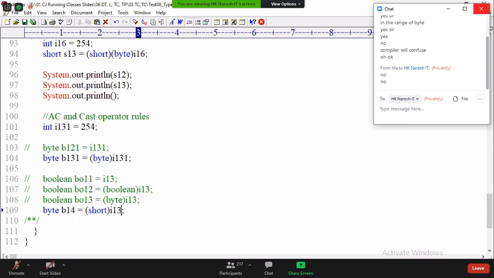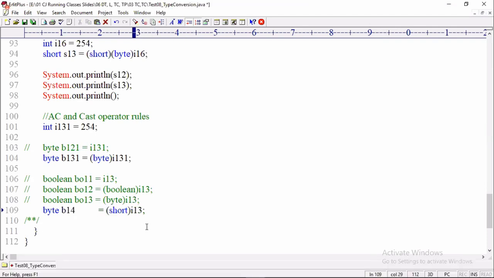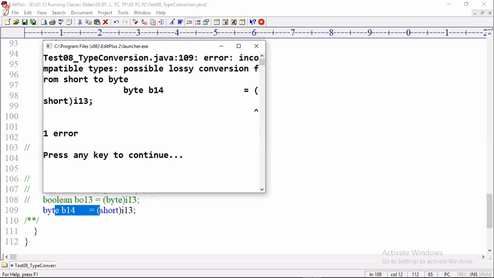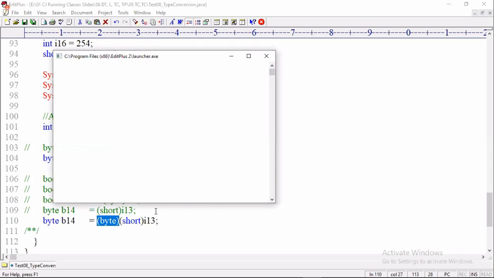Not allowed. Where is the problem? Assignment problem or conversion problem? Assignment is the problem, right? So assignment problem, short to byte, possible lossy conversion. Then now the question, how can we solve this compile time error? By using casting. One more time we will add one more cast operator. What is that? Byte. Add byte, problem solved, compiled successfully.